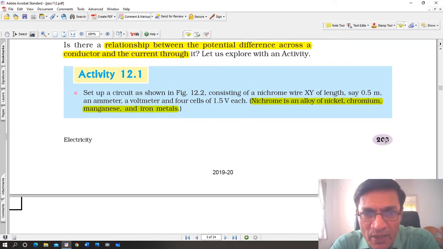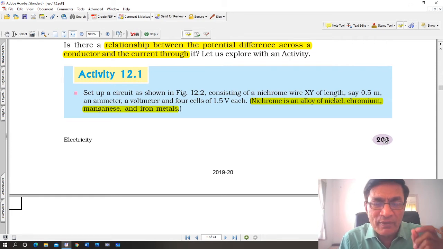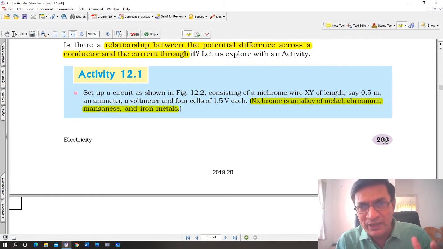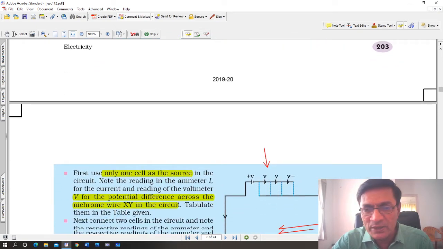Yes, set up a circuit as shown in the figure consisting of a nichrome wire. Now what is a nichrome wire? Nichrome is an alloy. It's a special kind of alloy used as a conductor, used as a resistor in physics, and it is made of nickel and chromium. Generally nickel and chromium, sometimes manganese or iron is also added, but it is more than 99% nickel and chromium, and that's why it's called a nickel chromium alloy or simply a nichrome wire. So this wire is used as a conductor.